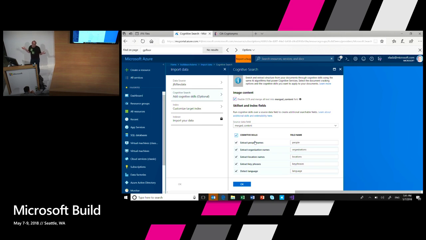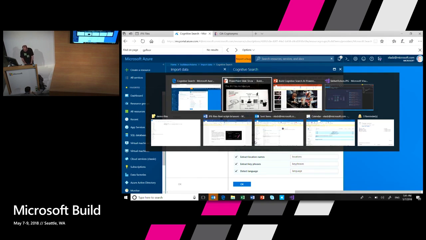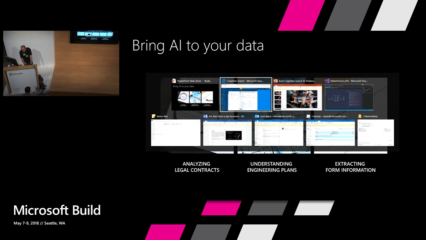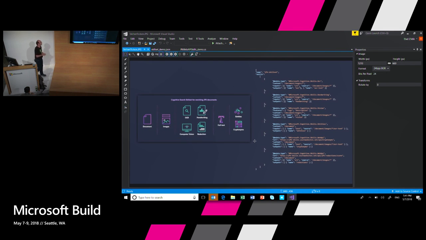And I'm done. If I click OK, Azure Search, which is an enterprise-grade system, and this is not a one-time provisioning thing, I just deploy a pipeline that can now listen in or crawl all of these data sources, and whenever something changes, pick up those documents, run them through the indexer, and give me the results in a search index that I can go and explore. And it's actually pretty easy. This is what actually gets created in the end.